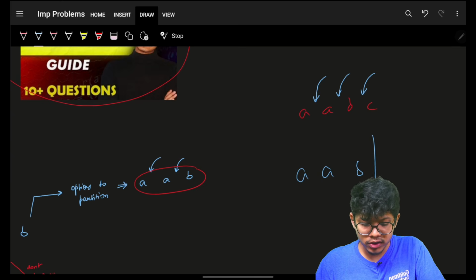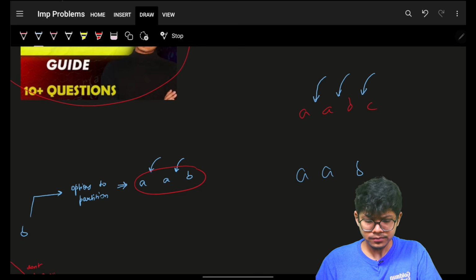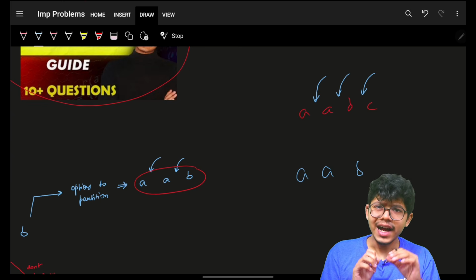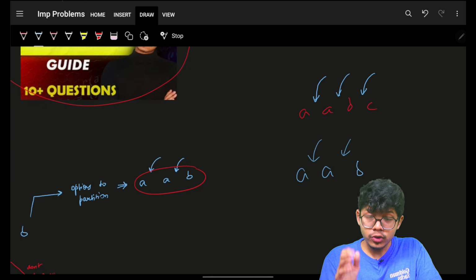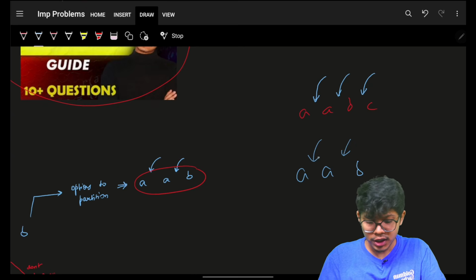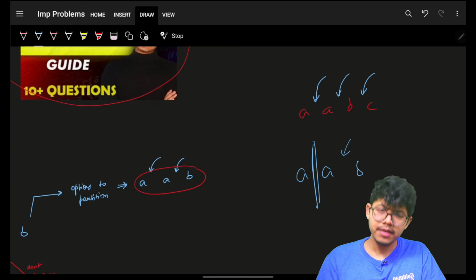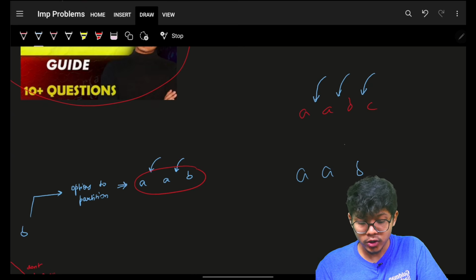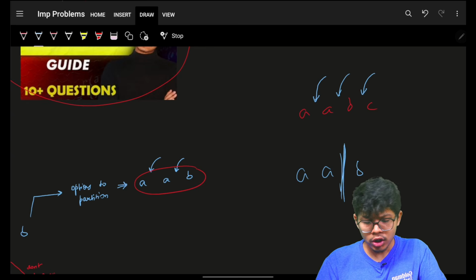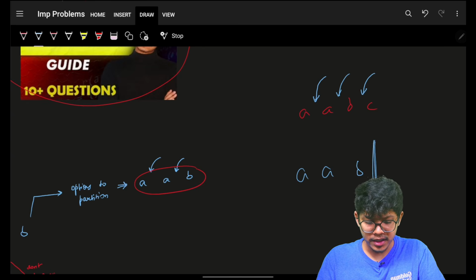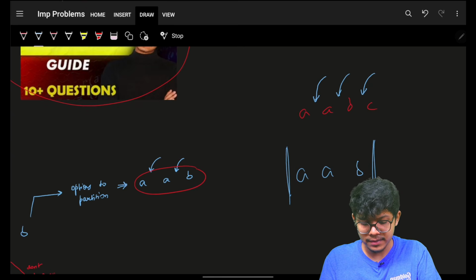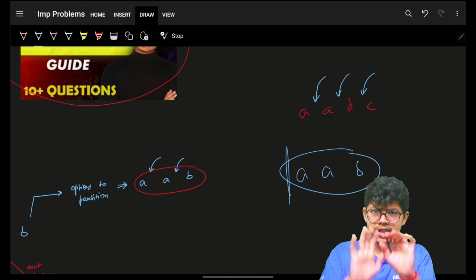So I have an option to partition the string here, or here, or ultimately, in the worst case, you have the entire string, which means partition in the end or maybe in the very beginning. This is the worst case, which is the entire string.